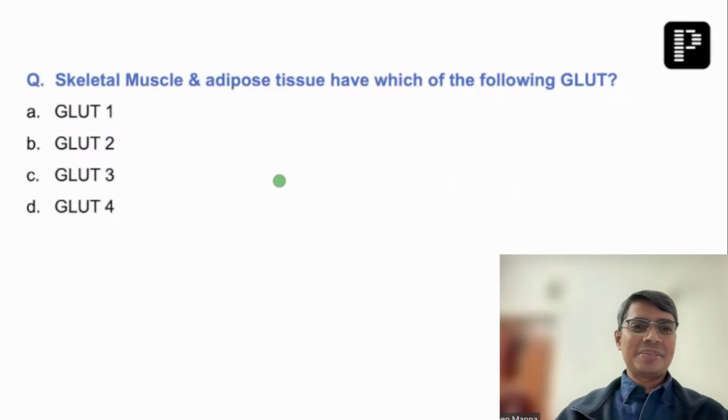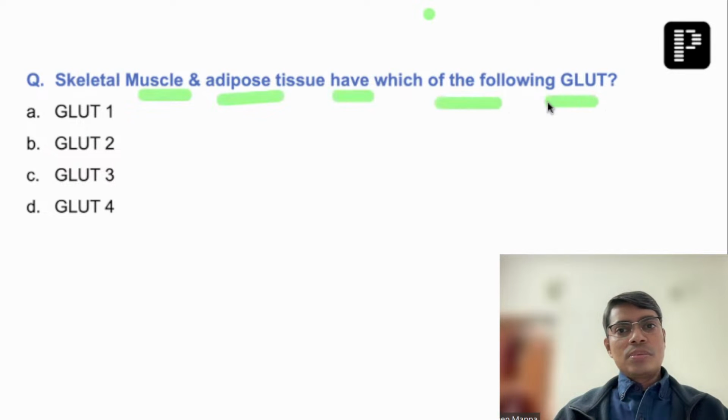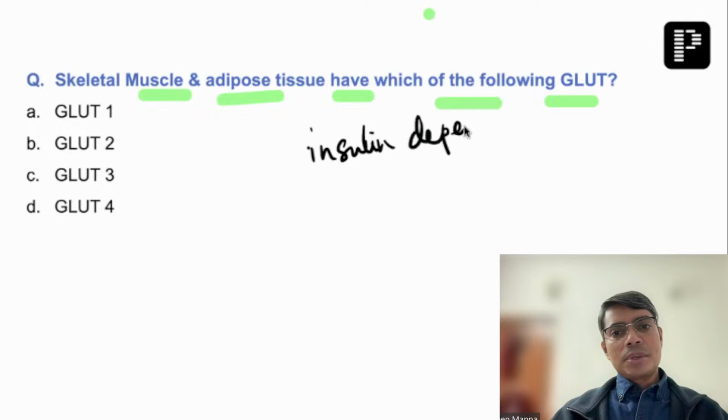Okay, fine, perfect. Now another question according to recall was like this. Look at this question once again: which GLUT do skeletal muscle and adipose tissue have? Basically this is a very regular, very simple question. We generally read about this kind of topic always, because GLUT is a very, very important topic in all kinds of examinations. If insulin dependent was mentioned, then it was even easier.